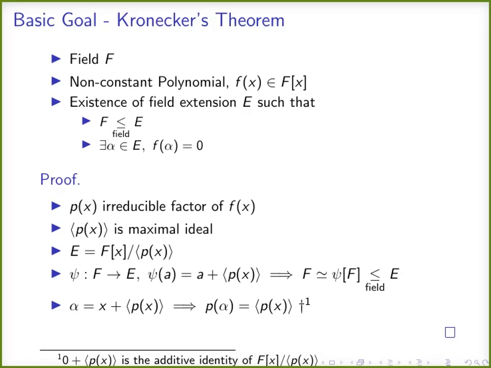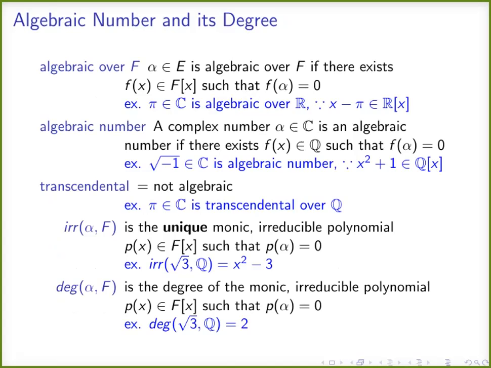Therefore, clearly alpha is a zero of p of x. If alpha is a zero of p of x, then clearly alpha will be a zero of f of x, and therefore this alpha belongs to E, and the field E contains both f and alpha. So we have achieved our basic goal through this theorem.